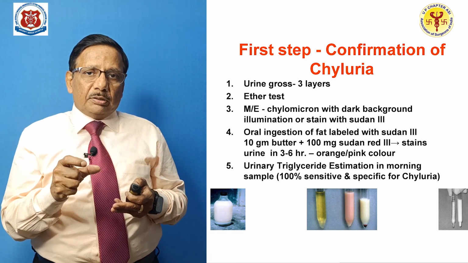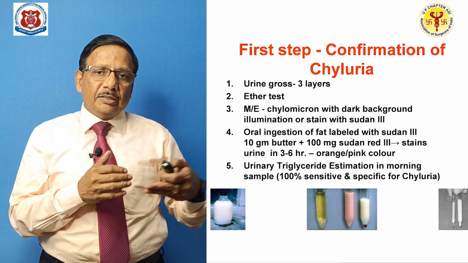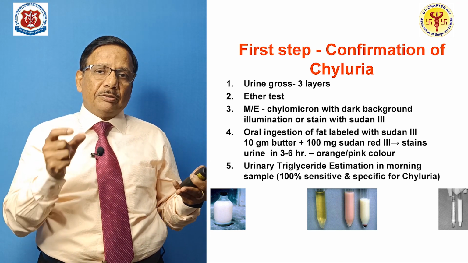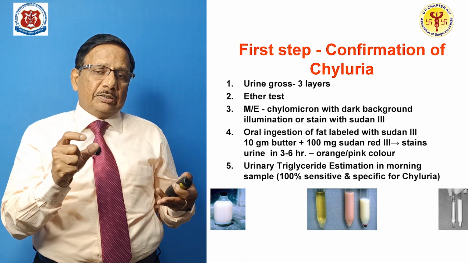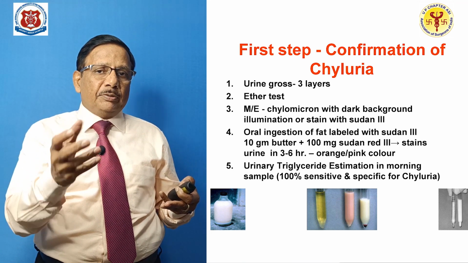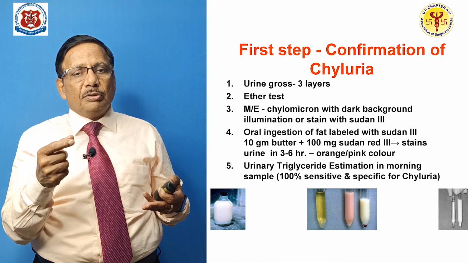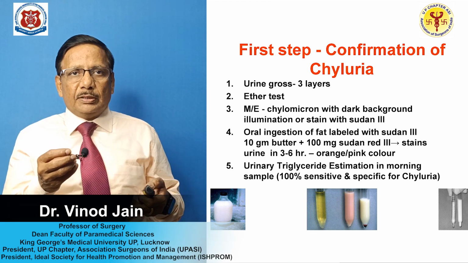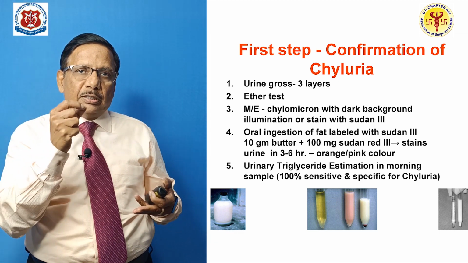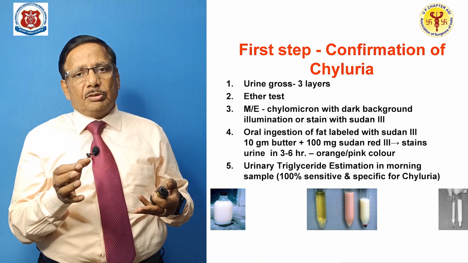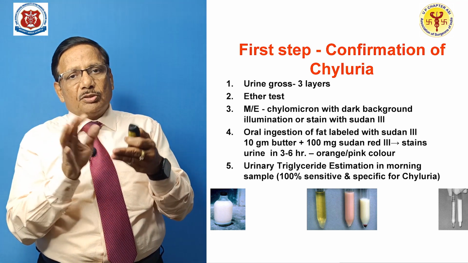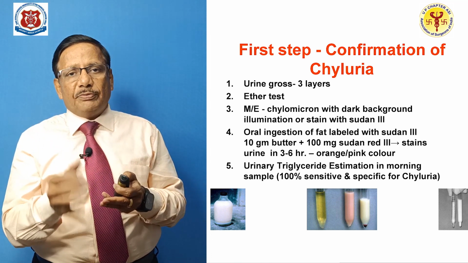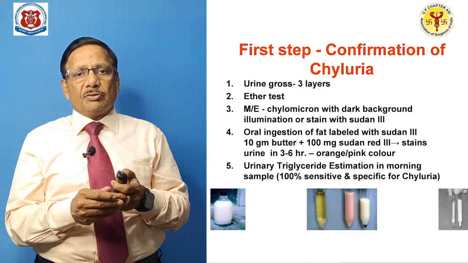If you are doubtful about the diagnosis, the patient says that yes, I am passing white colored urine, but when you examine the urine it is normal, what do you need to do? You will ask the patient to take 10 gram of butter mixed with 100 milligram of Sudan red, and after 3 to 6 hours the color of urine turns pink, as you can see in the middle one. So if it is coming like that, that means the patient is a case of chyluria.